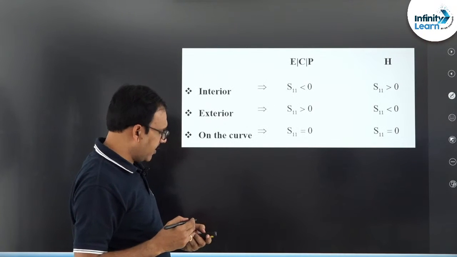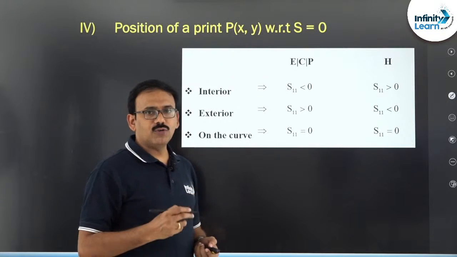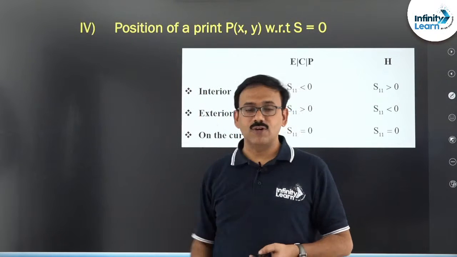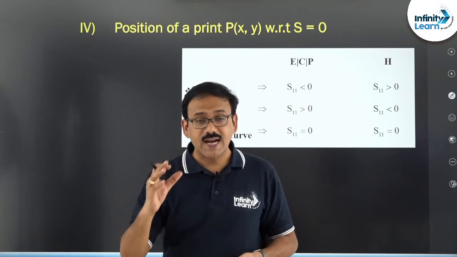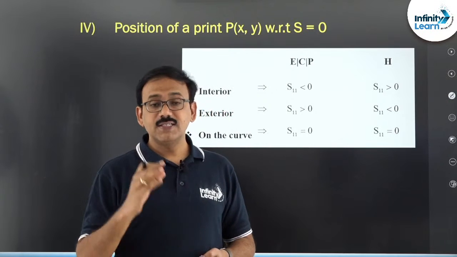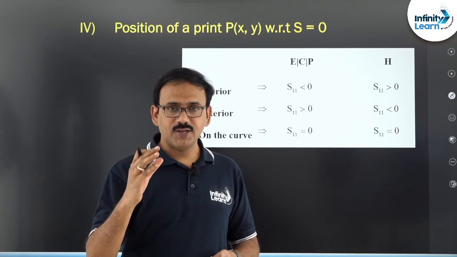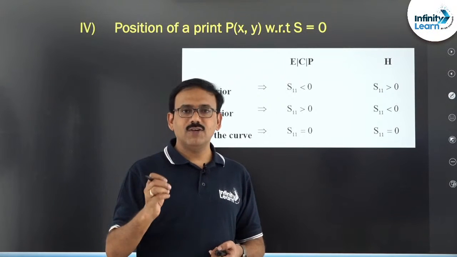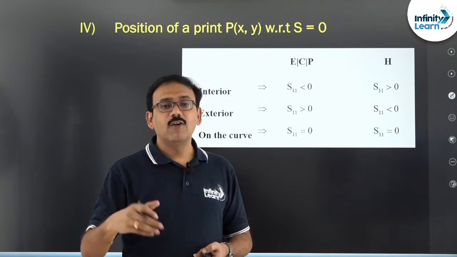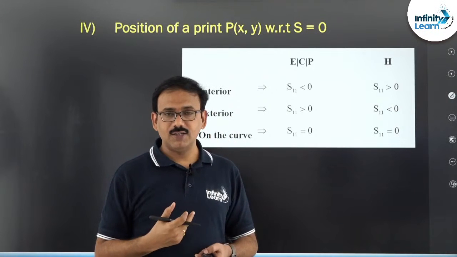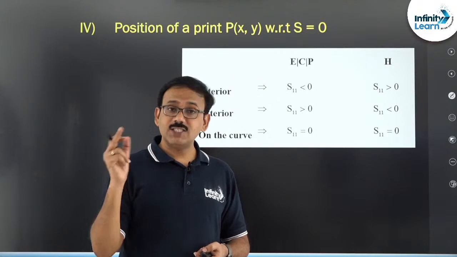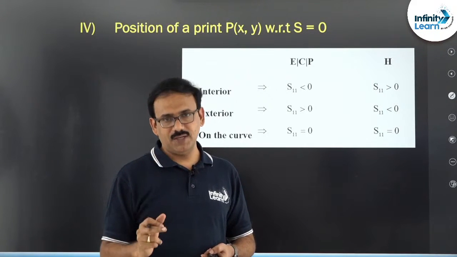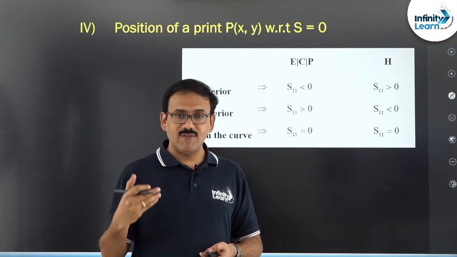So, before we go to this concept, friends, first of all in Roman, this is Roman number 4. First Roman is related to the standard equation of the conic. Second one is parametric point. Third Roman is chord. In chord, I have given 5 points. Fifth point is length of the chord, and before that we have first point, the equation of the chord passing through alpha and beta. So, standard way we have remembered.